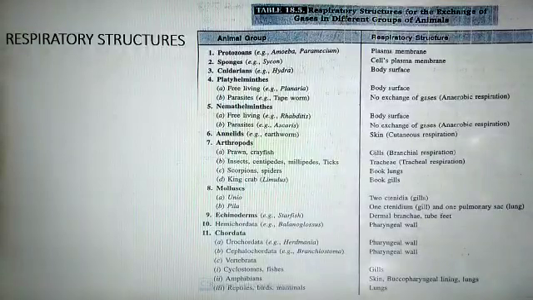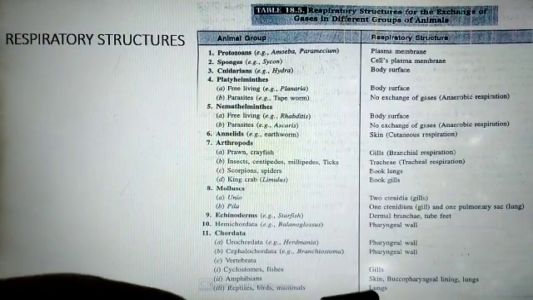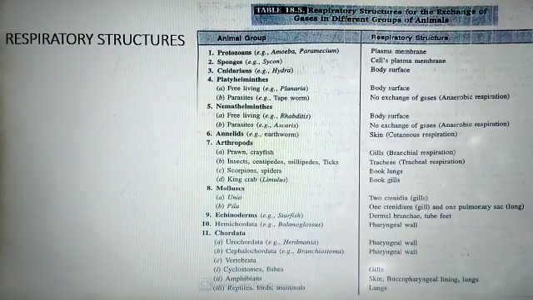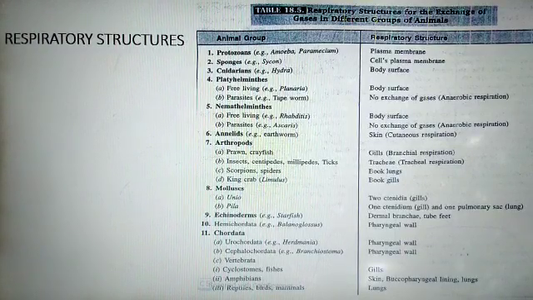Animals belonging to class Reptilia, Aves and Mammalia, all of them breathe through lungs. So from this table you have to learn only those groups of animals with their respiratory structure and respiratory organ which are given in your NCERT.